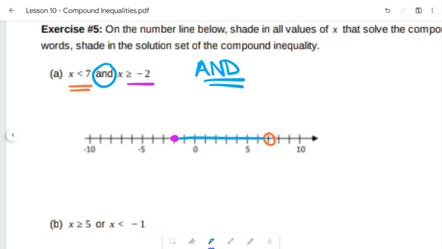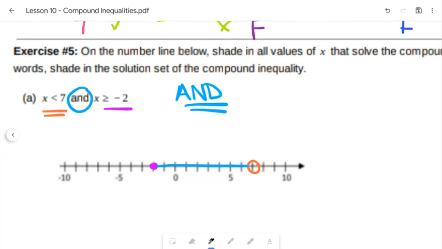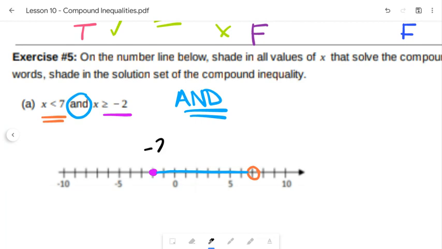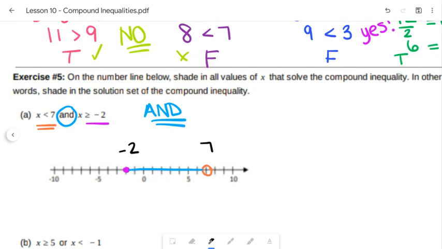Because if I had something outside, like if I had, let's say in this case, I know it's going to be from -2 to 7. Let's say I just tried to plug in for fun a -7. So if I plugged in this -7 over here, I know it would work for one. -7 is less than 7.